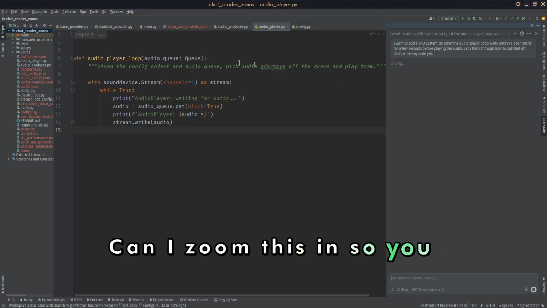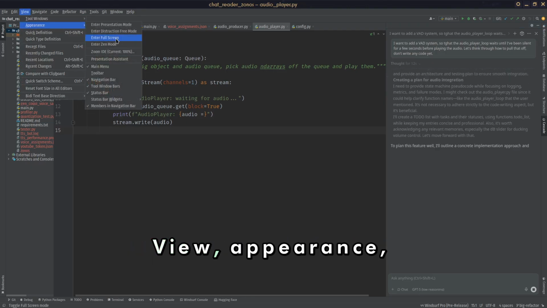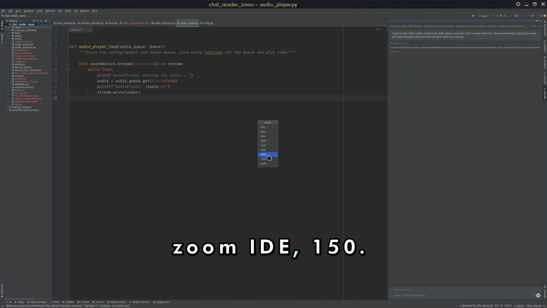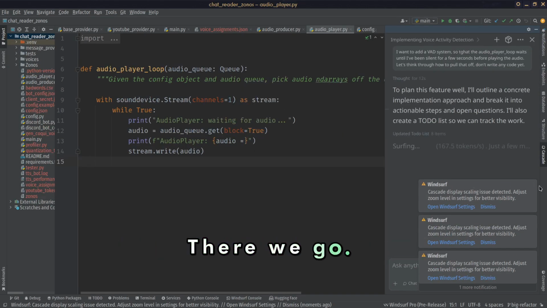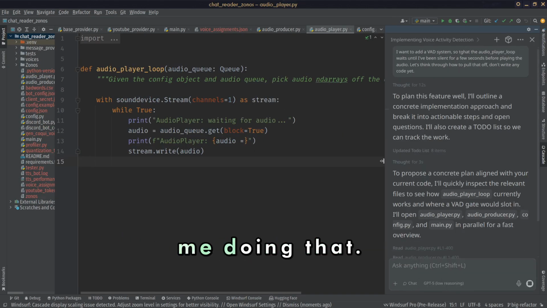I'll zoom this in so you guys can see better. View, appearance, zoom IDE. That's a little too much, I think. There we go. It's really mad about me doing that.